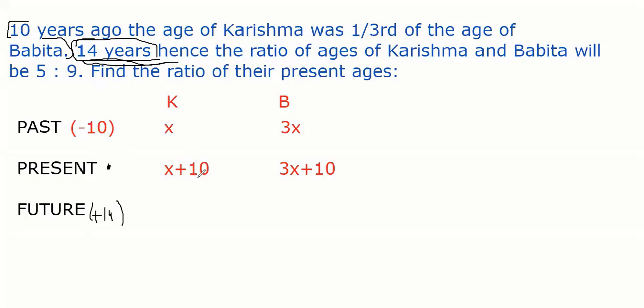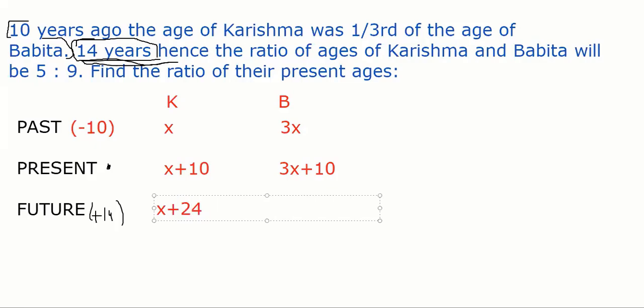So, if Karishma was x plus 10 at present, what will be the age of Karishma after 14 years? X plus 4. No. Presently she is x plus 10. X plus 14? 14 years later from now, not from x. So it will be x plus 10 is present, right? Yes, sir. And 14 years later, right? 14 years hence from the present age. What is the present age? X plus 10. So 14 will add here, right? Yes, sir. So x plus 10 plus 14, it becomes x plus 24. That is one of the mistakes people do.